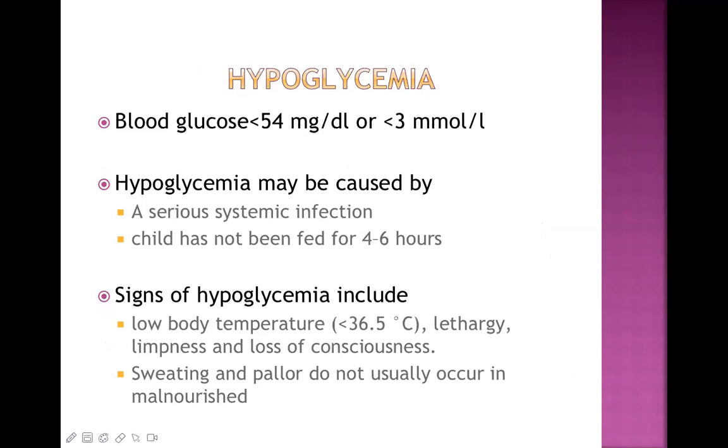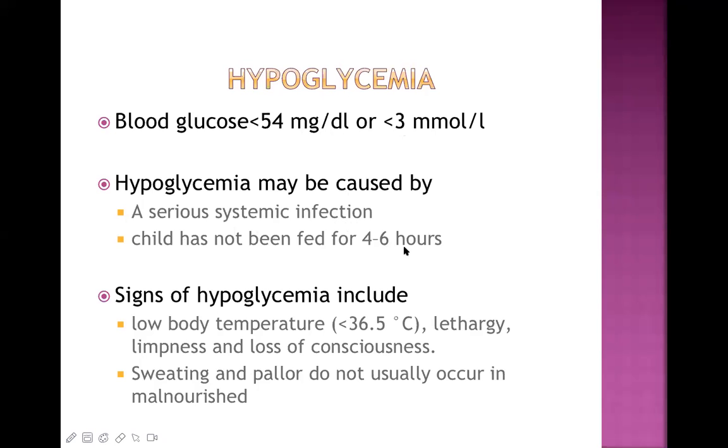Now, one of the very important complications of severe malnutrition is hypoglycemia. Now, what is hypoglycemia? What are the symptoms and signs, and how do we manage it? Let's talk about it. When the blood glucose level is less than 54 milligram per deciliter or less than 3 millimole per liter, it is known as hypoglycemia in a malnourished child. This hypoglycemia may be caused by different reasons. Some important ones are that a serious systemic infection in the child can lead to hypoglycemia.